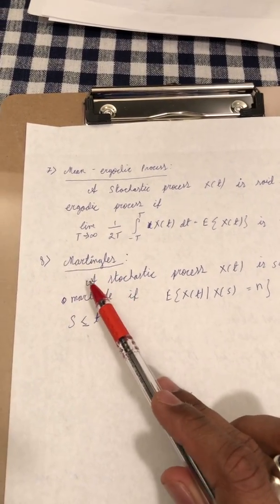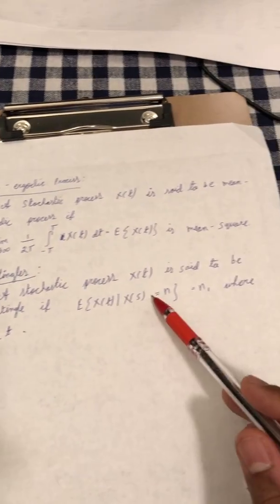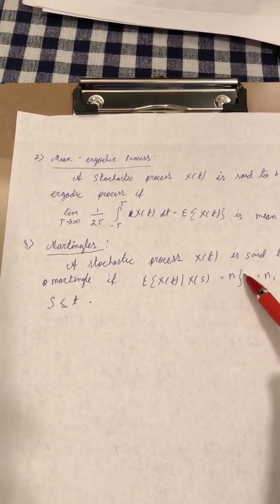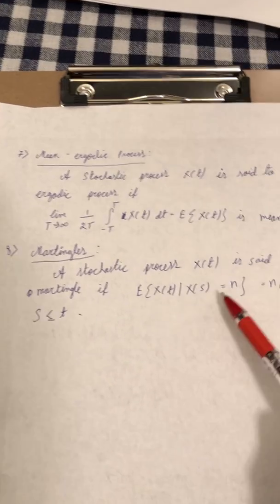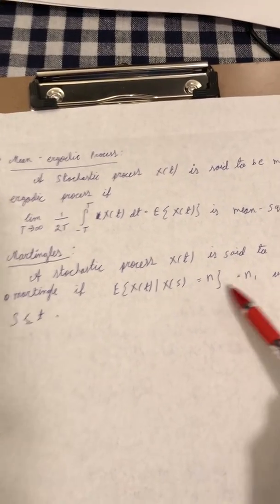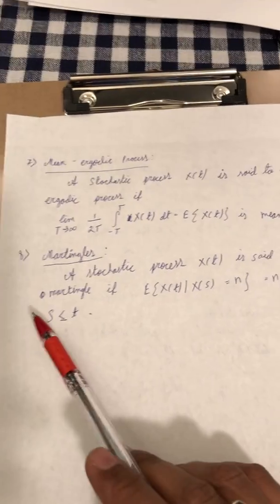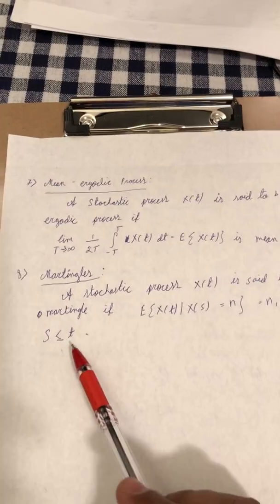Eight, martingales. A stochastic process x of t is said to be a martingale if E of x of t given x of s equal to eta, which is equal to eta, where s must be less than or equal to t.